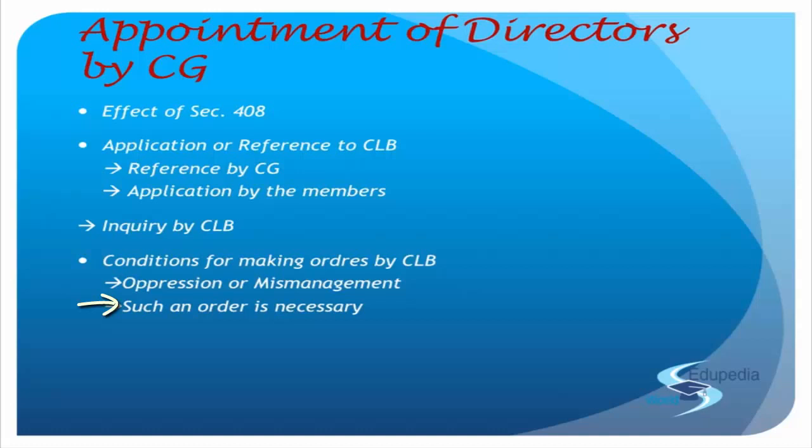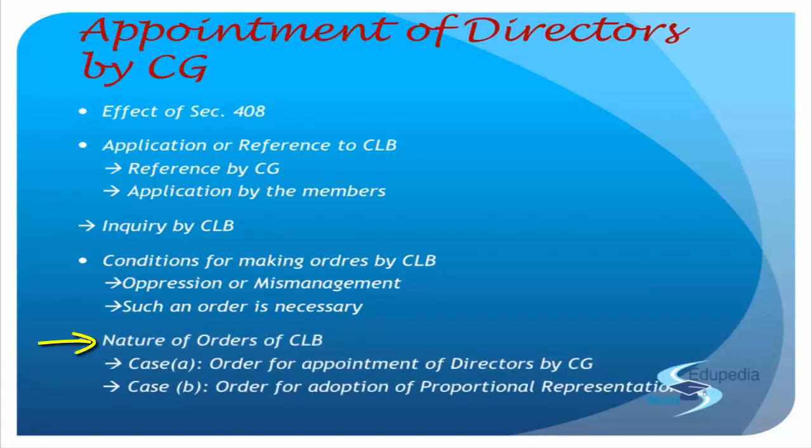If there is some other in-house remedy, CLB may follow that. But if they think that no, a person is required, CLB will ask the CG, the central government, to go ahead and make that appointment, right? So first thing was to see if the state of affairs are managed properly. Second is to safeguard the interest of the members, right? The interest of the public, the interest of the company. To safeguard that, if the company law board deems it fit to appoint, then they would order it to the central government to appoint that person. Okay with that? Getting the point?